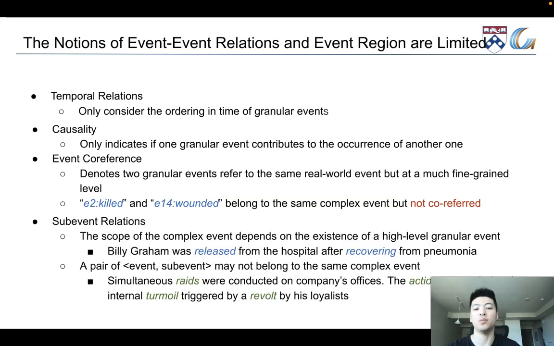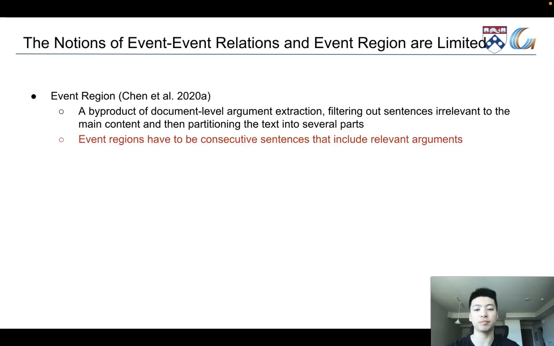Sub-event relations denote that one grammar event spatio-temporally contains another grammar event, but the notion is still limited because, first, the scope of a complex event depends on the existence of a high-level grammar event. For example, Billy Graham was released from hospital after recovering from pneumonia. Release and recovering do not spatio-temporally contain each other, but they belong to the same complex event. Second, a pair of event and sub-event may not belong to the same complex event. For example, in this case, obviously race spatio-temporally contains turmoil, but they should belong to different complex events.